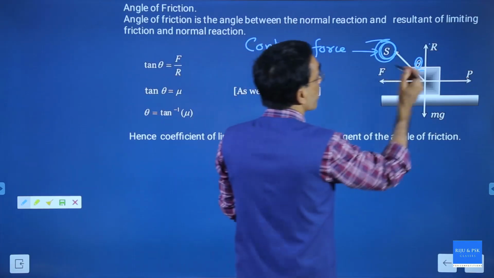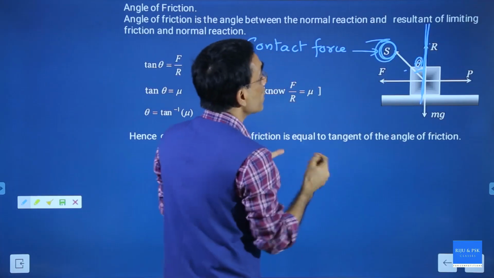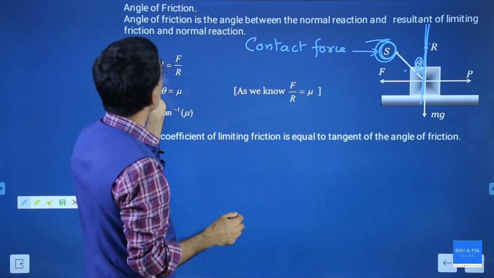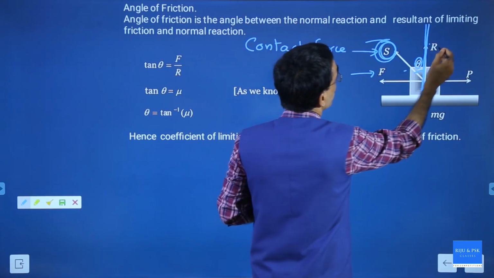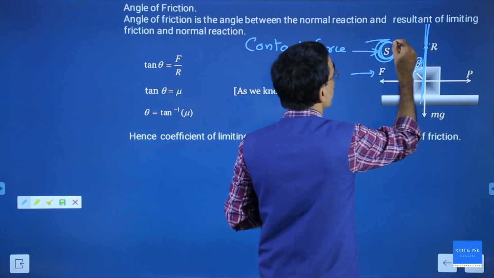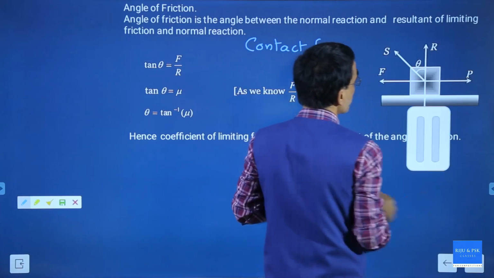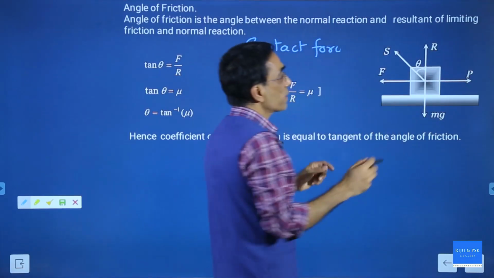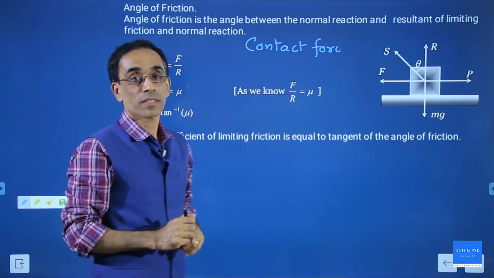So your concentration should go here. This is the normal reaction, and the resultant of what? Limiting friction and normal reaction. So you have the limiting friction here. This is the limiting friction. This is the normal reaction. The resultant is here. Let me draw that again. The angle between the normal reaction and the resultant of normal reaction and the limiting friction is called the angle of friction.